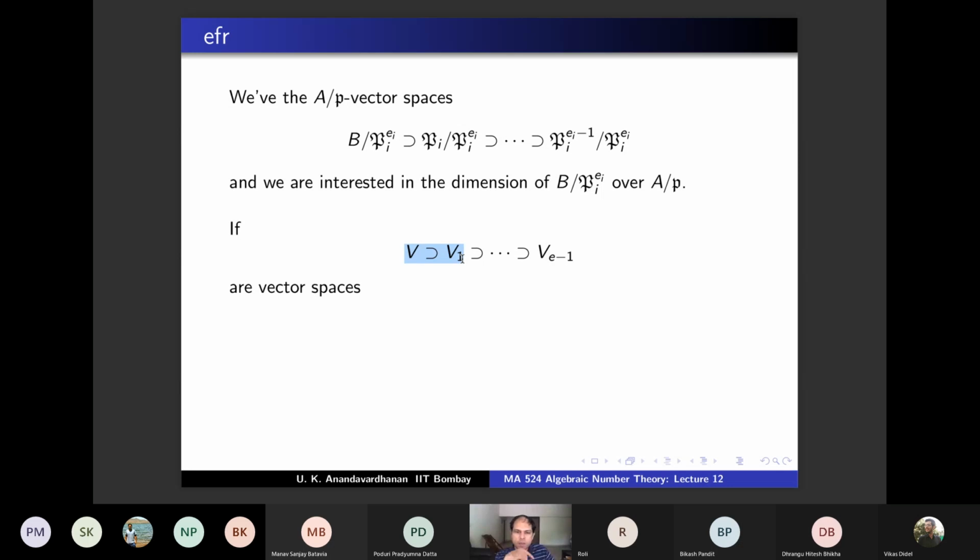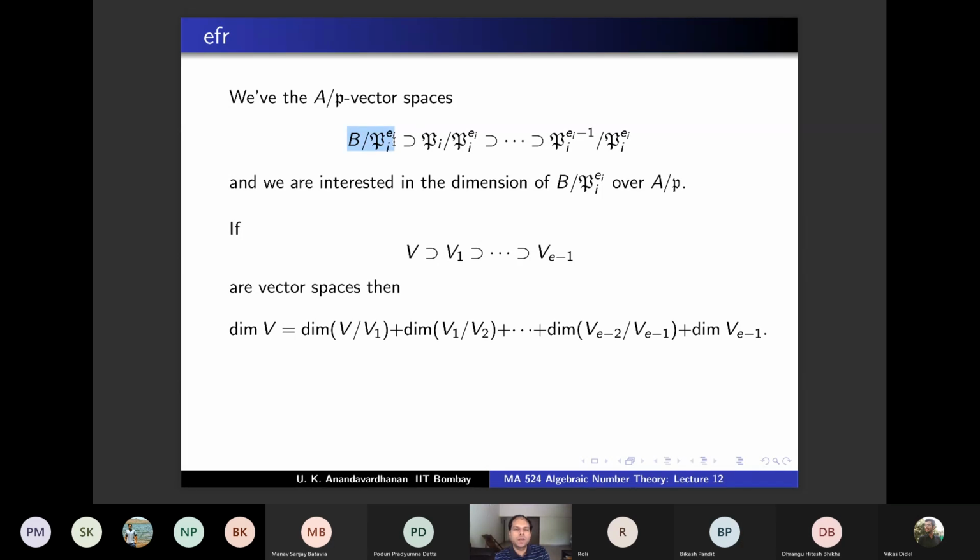It is the dimension of V/V1 plus the dimension of V1. Now take V1 containing V2. The dimension of V1 is the dimension of V1/V2 plus the dimension of V2. So continue like that: it is the dimension of V/V1 plus the dimension of V1/V2 plus and so on, and the last term is this. And apply it to here.